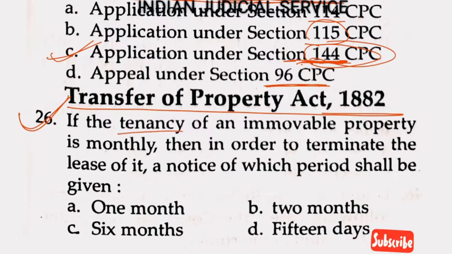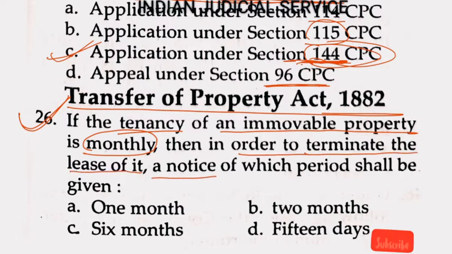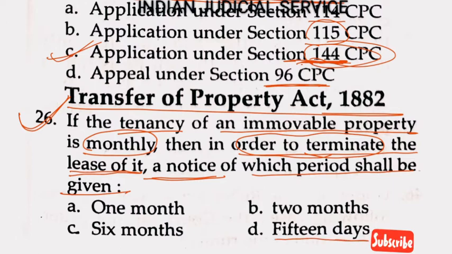If the tenancy of an immovable property is monthly, and in order to terminate the lease of it, a notice of which period shall be given? Such notice shall be given for the period of 15 days. So the answer is option D, and this question is related to section 106 of the Transfer of Property Act.